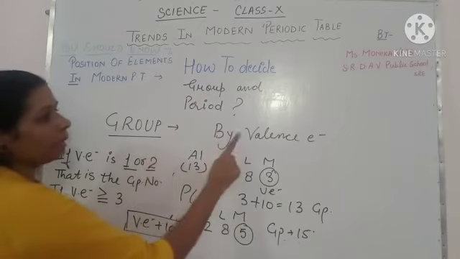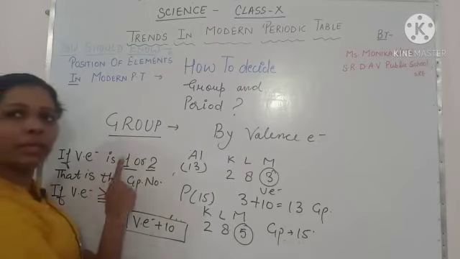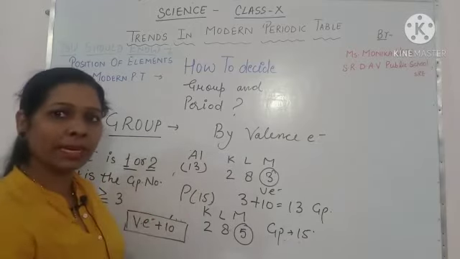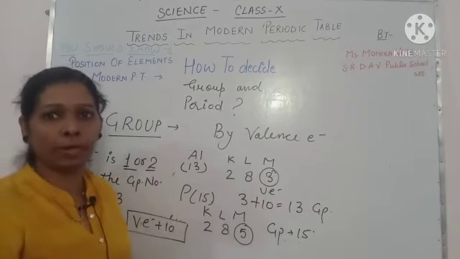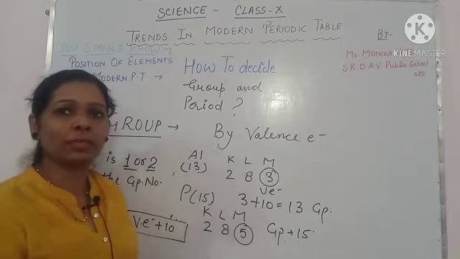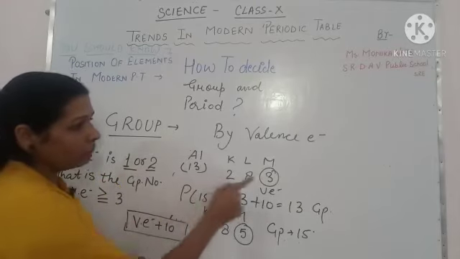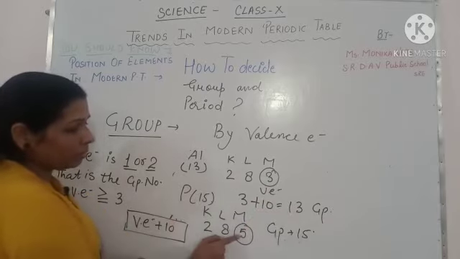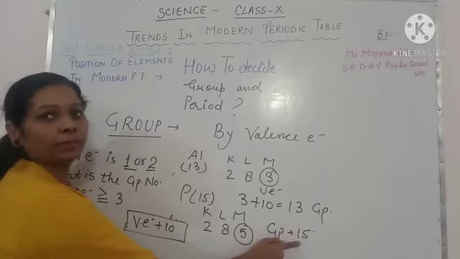Groups are decided by their valence electrons. If valence electron is 1, then the group is 1. If valence electron is 2, then the group is second. But if the valence electron is 3 or more than 3, then we have to add 10 to the valence electron to decide the group number. Like in aluminium, 3 plus 10, 13th group. In phosphorus, valence electron 5, then 5 plus 10, 15th group.